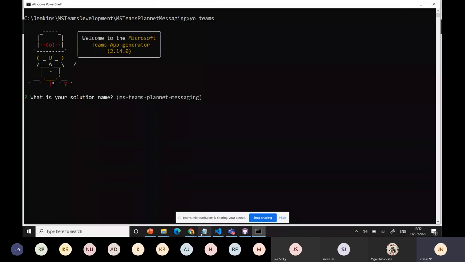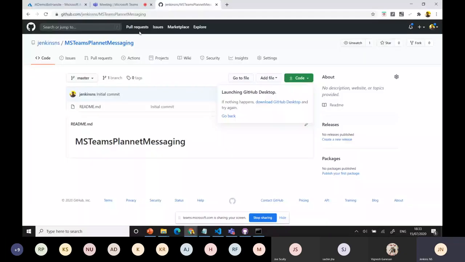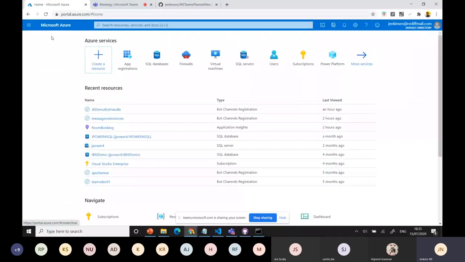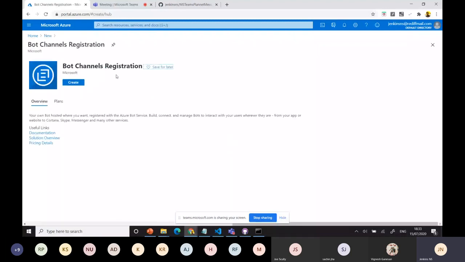In the meantime, I need a registration part. One is GitHub, which I created. Leave it like this. Okay, now I'm going to my Azure portal, portal.azure.com. I'm creating a new resource. You can go with the bot registration. But always remember that if you are creating something new for the first time in the Azure portal, you need to create a resource first. Okay, before creating that, get a resource.